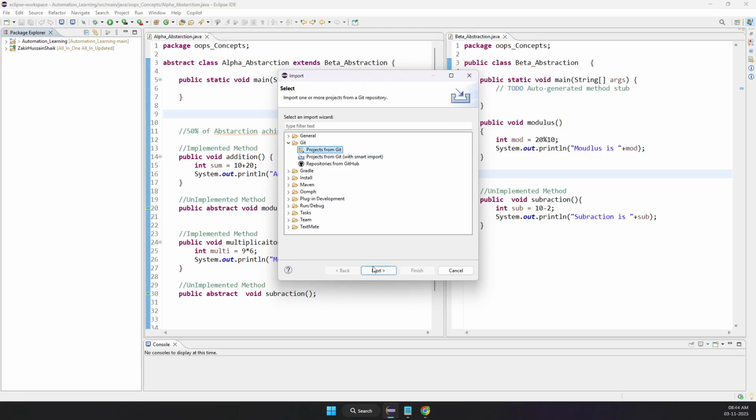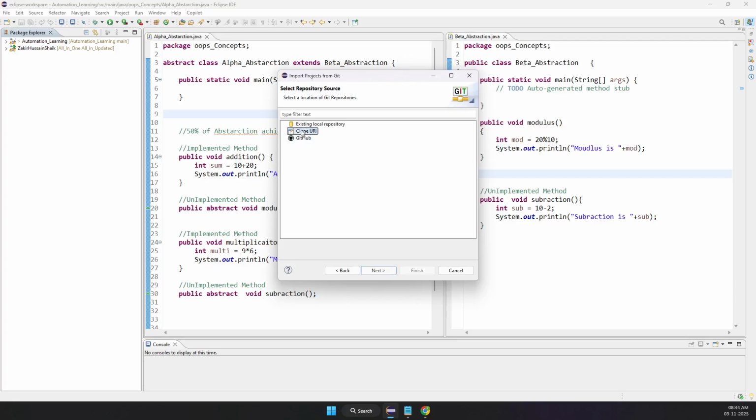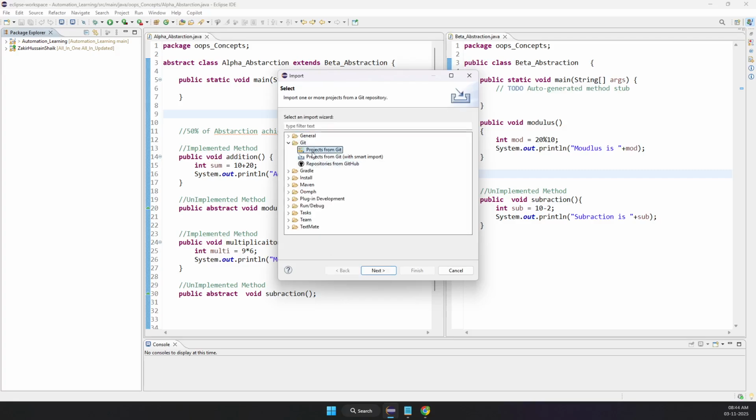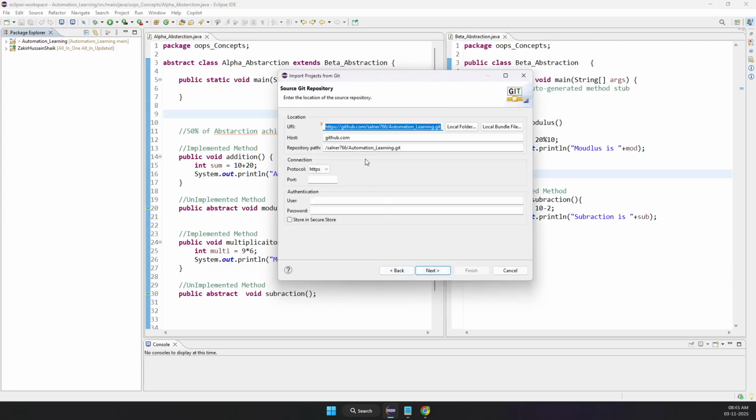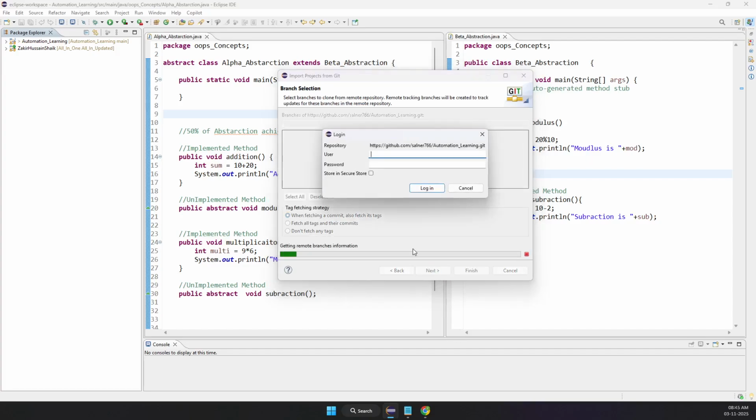Projects from Git, clone URL, URI. This is a URL which I got from Shelfie. Just copy paste this URL. It is github.com, that is his account name, and the repository we are trying to get is automation underscore learning. I'll just click on next.